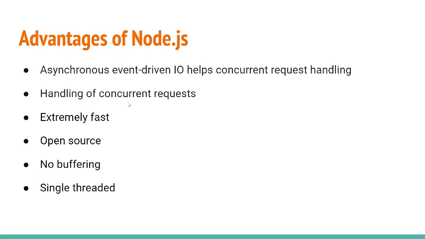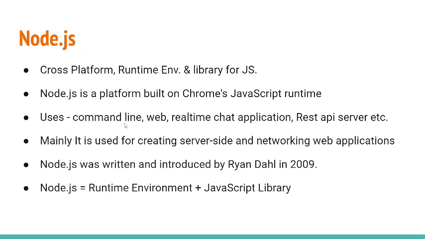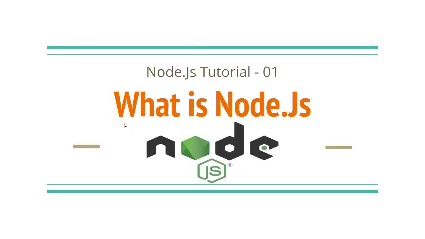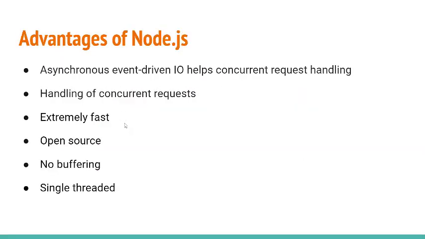So the next point is handling of concurrent requests. I have already talked about this in the example of asynchronous, so it can handle concurrent requests. The next point is that it is extremely fast, because Node.js is a platform built on Chrome's JavaScript runtime, as I already told you. That's why it is very fast, because Node.js is a wrapper for executing, right? The next point is open source. Basically Node.js is open source and free, anyone can contribute to it.